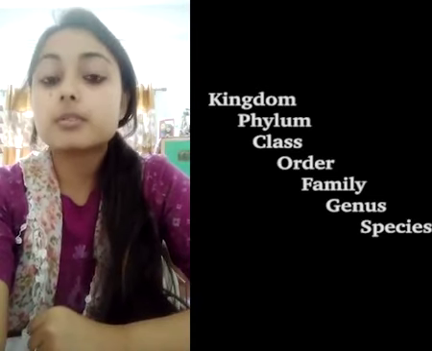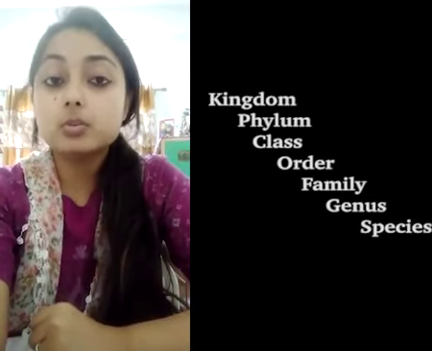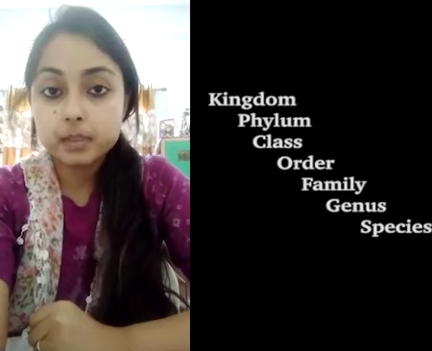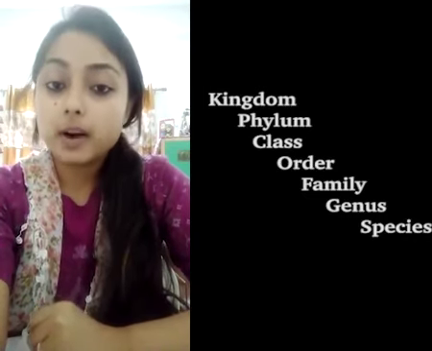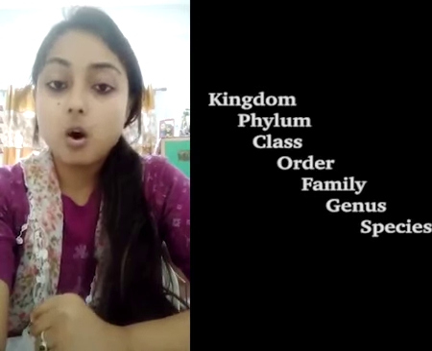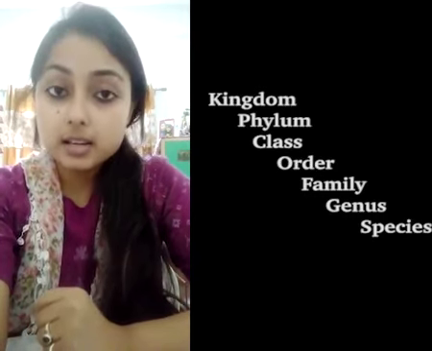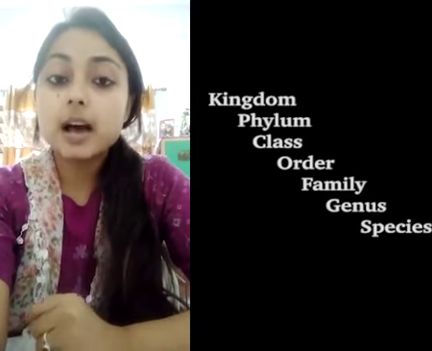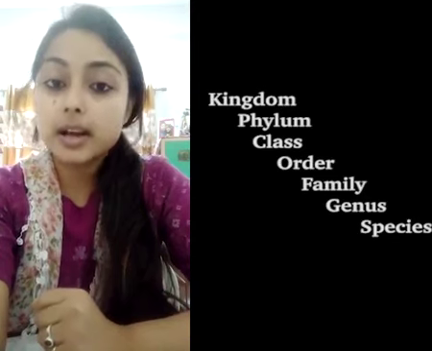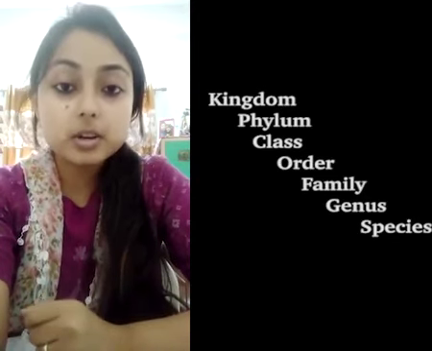Linnaeus, who is the father of taxonomy, used 7 categories. What are they? They include kingdom, phylum, class, order, family, genus, and species. What are these categories?